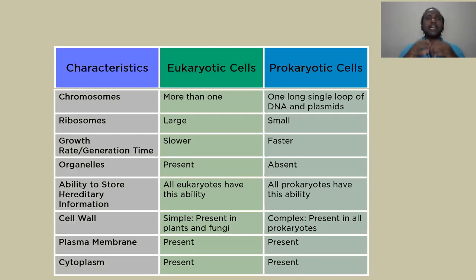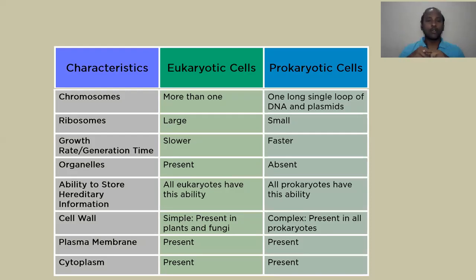There will be n number of lysosomes, n number of organelles present in eukaryotes, and these organelles are absent in prokaryotes. And the ability to store hereditary information: obviously the eukaryotic cell can store it, and prokaryotes also can store it, so that during cell division it can be passed on to daughter cells.